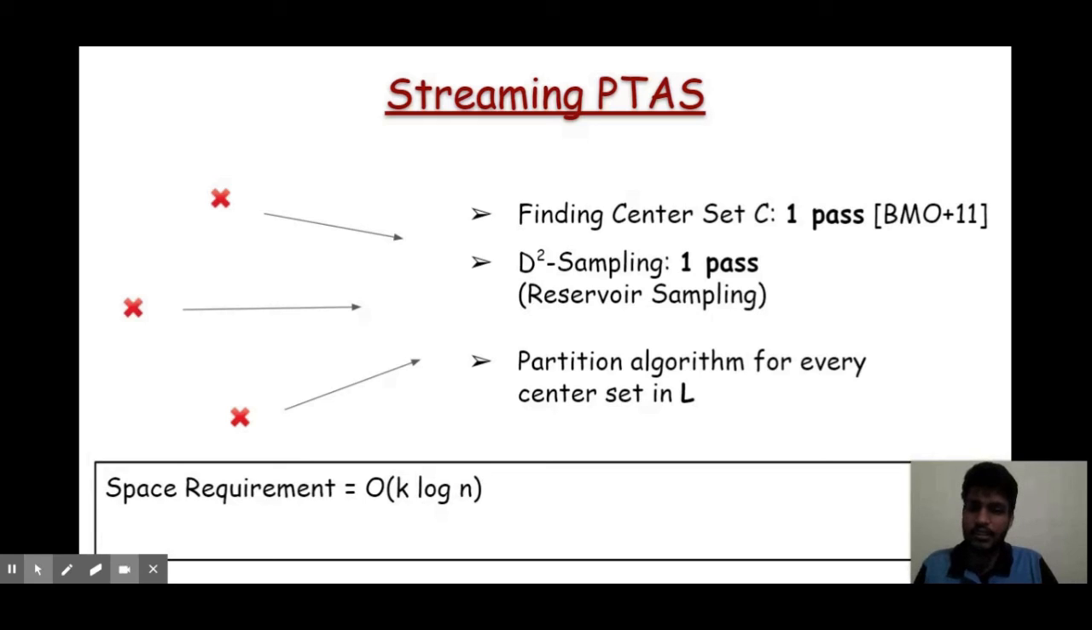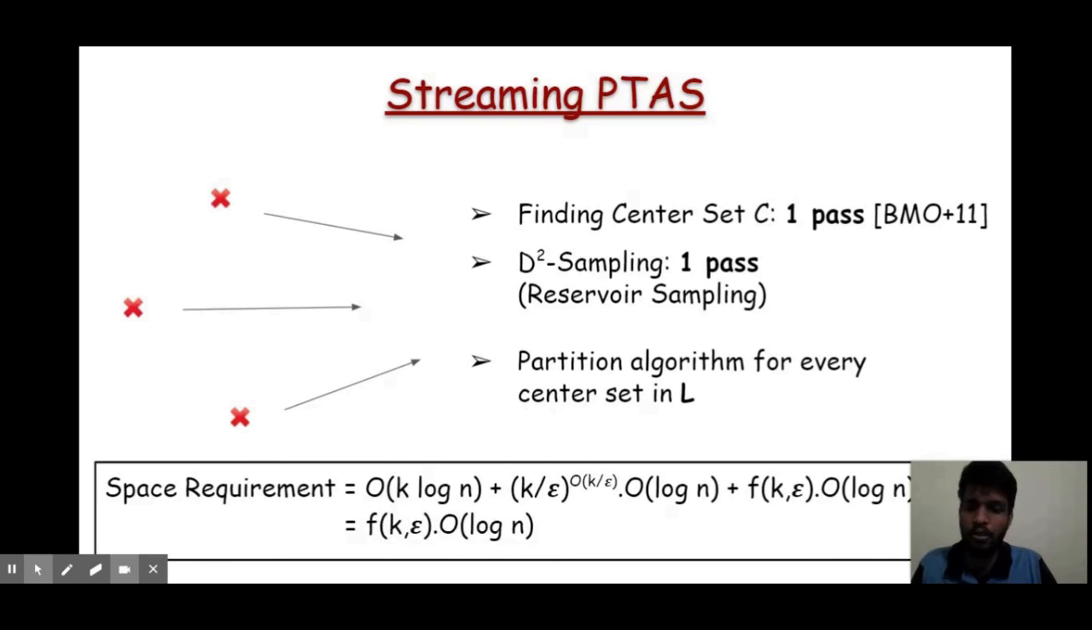Now let us analyze the space requirement. We will discuss the partition algorithm in a minute. Finding the center set C takes k log n space, and the D-squared sampling using reservoir sampling again takes FPT in k and epsilon with a multiplicative factor of log n. We will show that the partition algorithm also takes FPT in k and epsilon with a multiplicative factor of log n. So overall, the space requirement is logarithmic in n times some exponential function of k and epsilon.